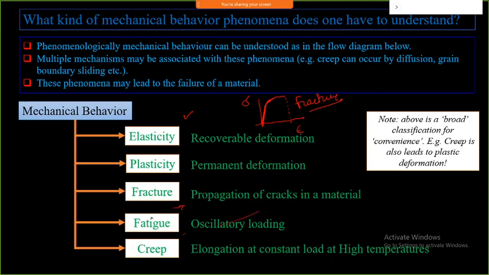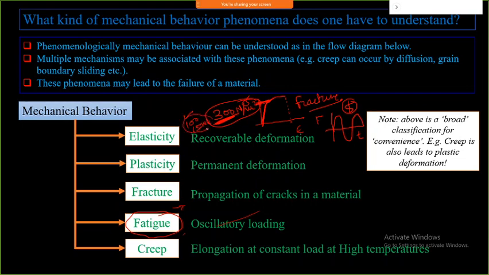And another one here is fatigue. Fatigue means if a particular component fails under static loading at maybe 300 Newton per mm square, and I apply a cyclic force, meaning with respect to time my force varies between a maximum and minimum within a certain frequency f, then it will not sustain up to 300, but it will fail below that, maybe at 100 or 150 Newton per mm square.